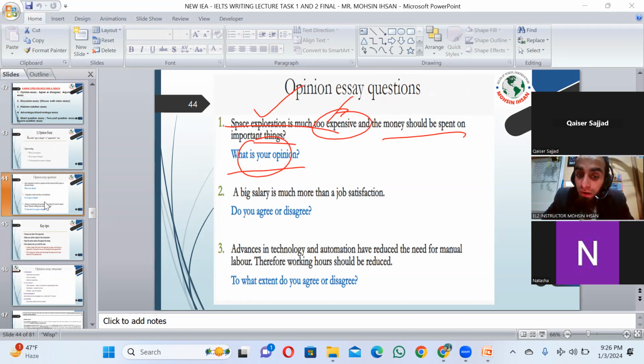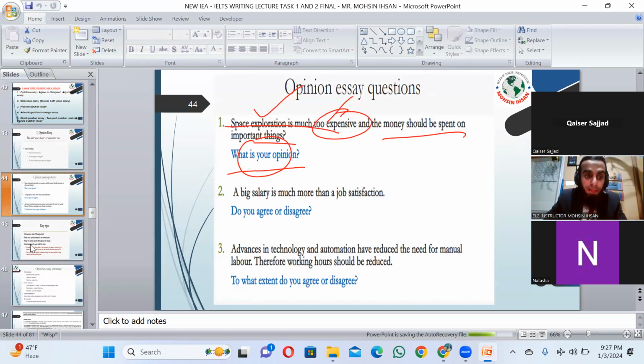If you think it is right and the working hours for labor should be reduced, then you would say, I agree. But if you think they shouldn't be reduced, and labor should also perform physical work, you say, I disagree, right? And then you share the points, the related information regarding that, right?